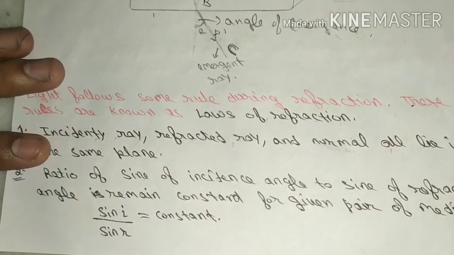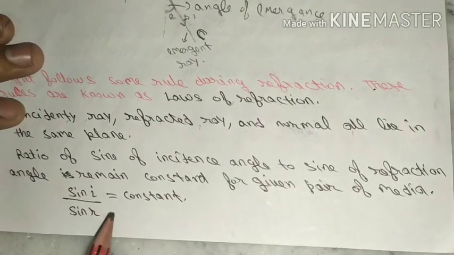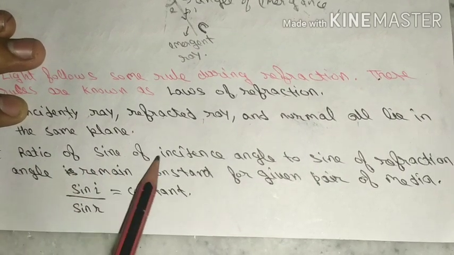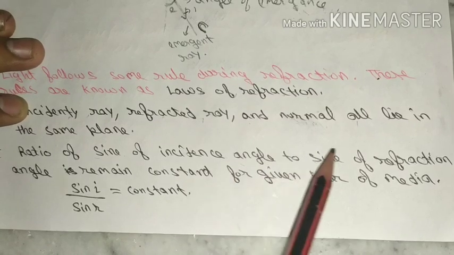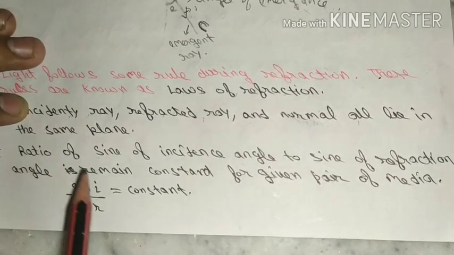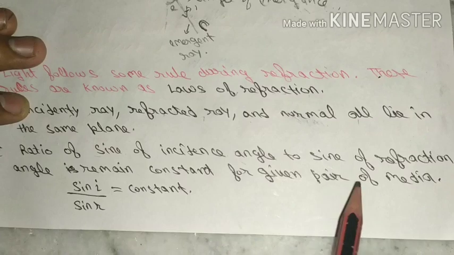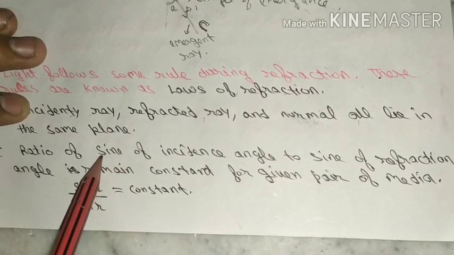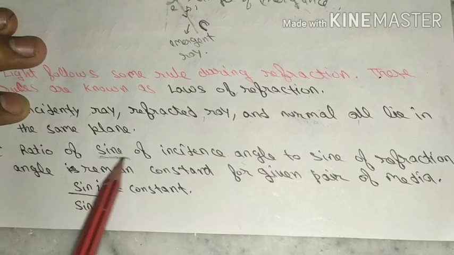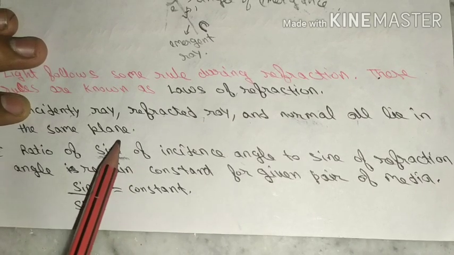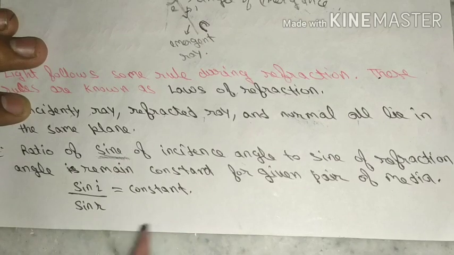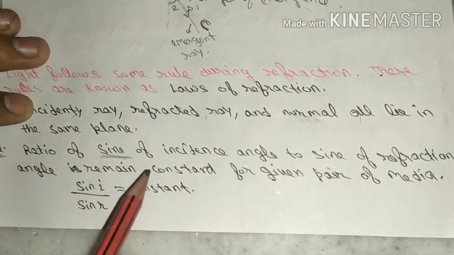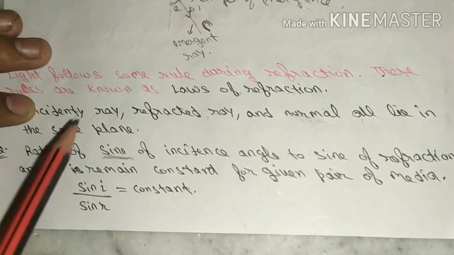And the second law says that the ratio of sine of incidence angle to the sine of refraction angle remains constant for a given pair of media. So what does this mean? Now you don't know about the sine function. You will know this shortly in your math class, so you can wait.